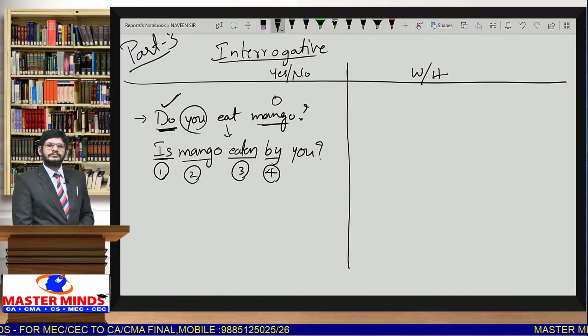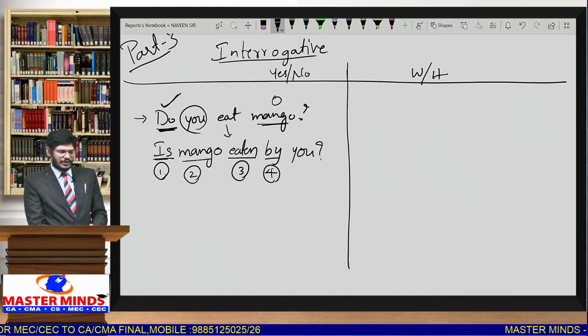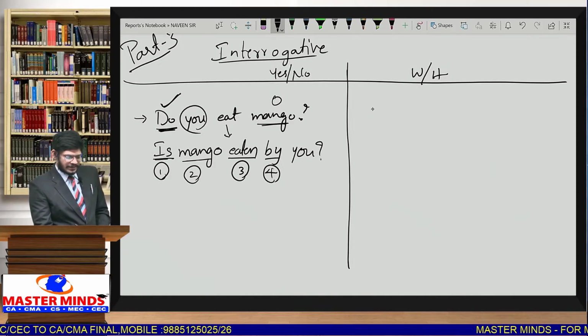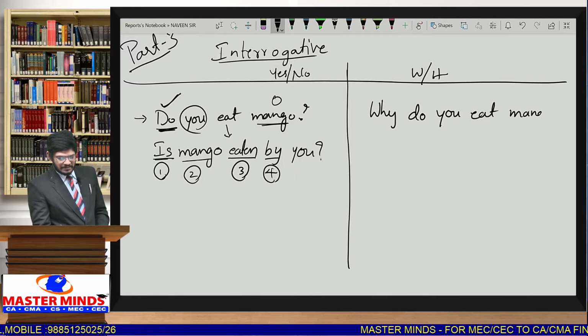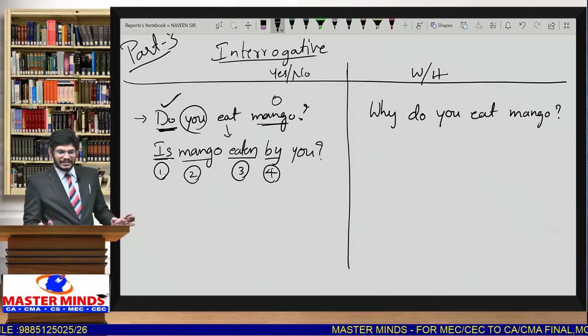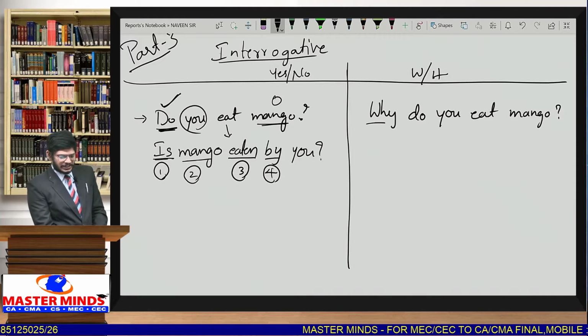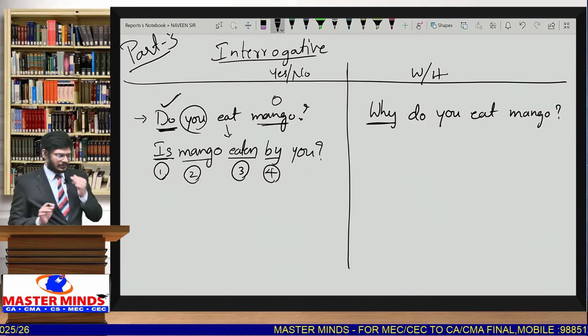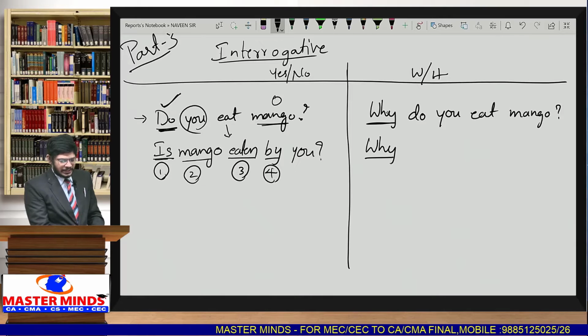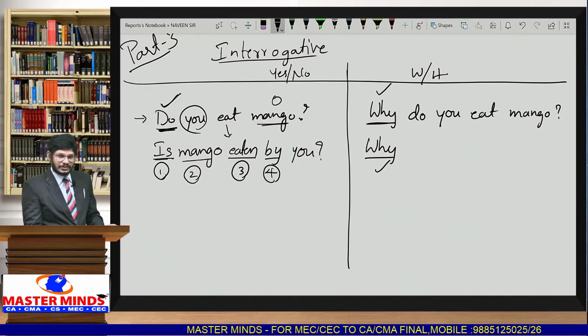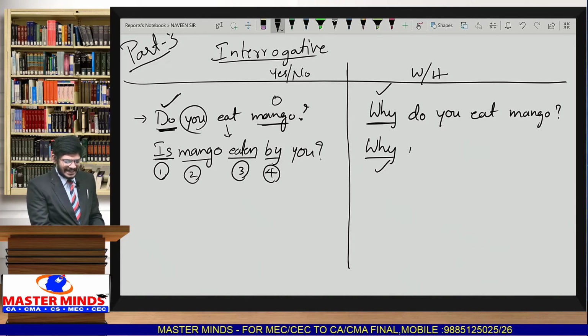Very simple. Suppose the same sentence, if you add WH, say for example, why do you eat mango? I am taking the same sentence because you will understand the difference easily. So I just added only one word, why. Whatever interrogative word is given, we take the same word, and the remaining sentence is the same.